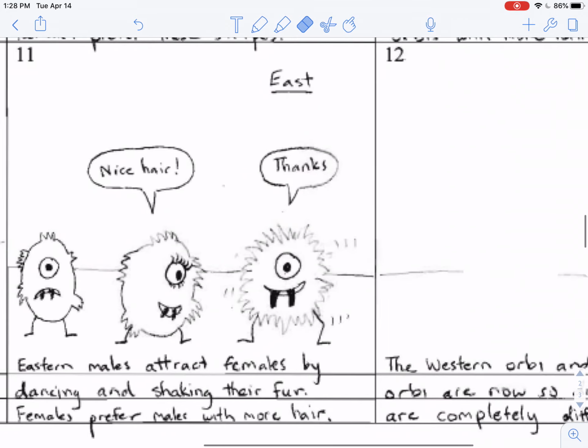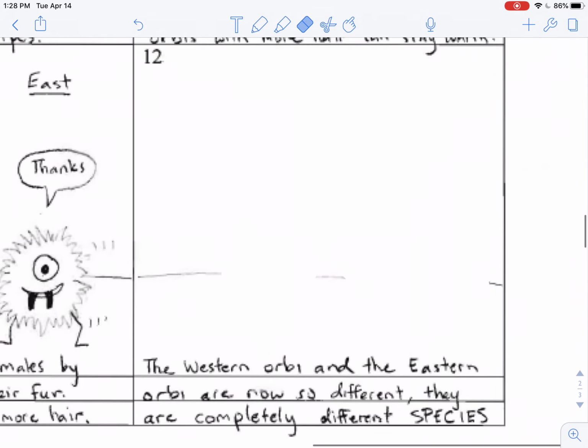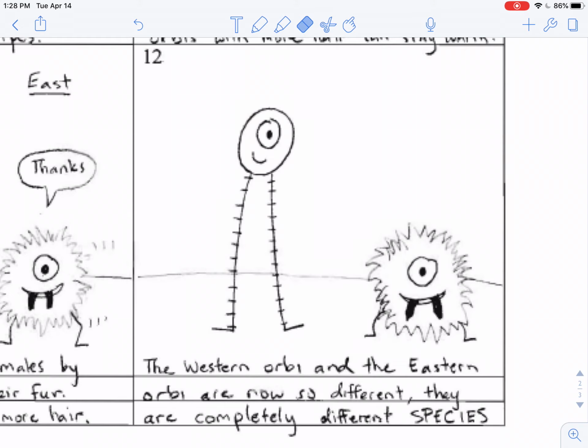Finally, in picture number 12, we can see the Western Orby and the Eastern Orby compared to each other from what they were at the beginning. Now they're going to look like this. So on the left and the right, you can see the Western versus the Eastern Orby after many generations, after a long time of change. This is what they look like now.